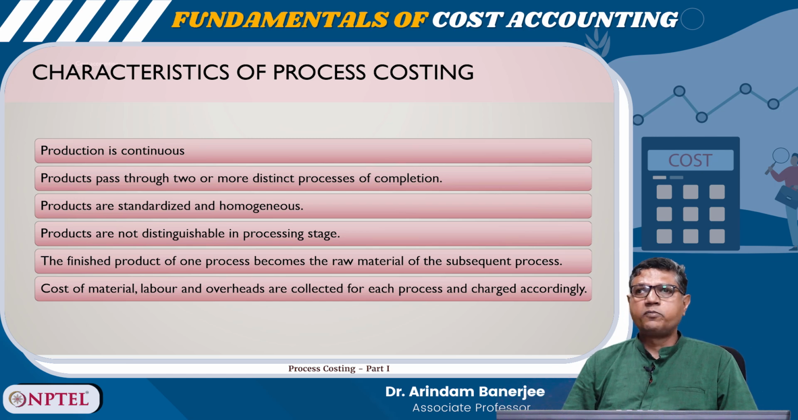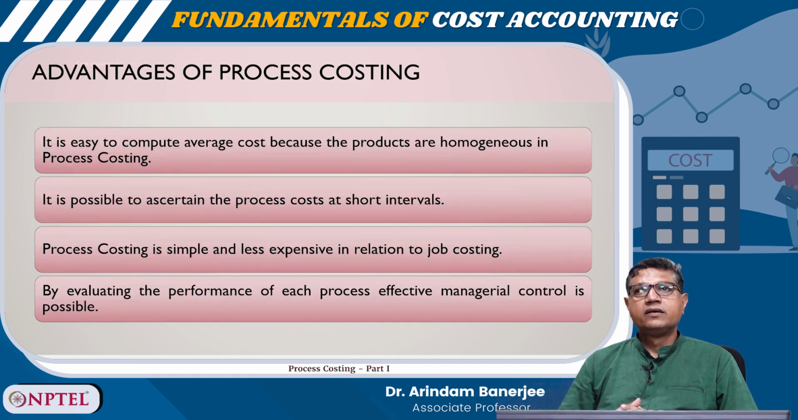The characteristics of process costing are: the production is continuous; the products pass through two or more distinct processes of completion; the products are standardized and homogeneous; products are not distinguishable in the processing stage; the finished product of one process becomes the raw material of the subsequent process; cost of material, labor and overheads are collected for each process and charged accordingly.